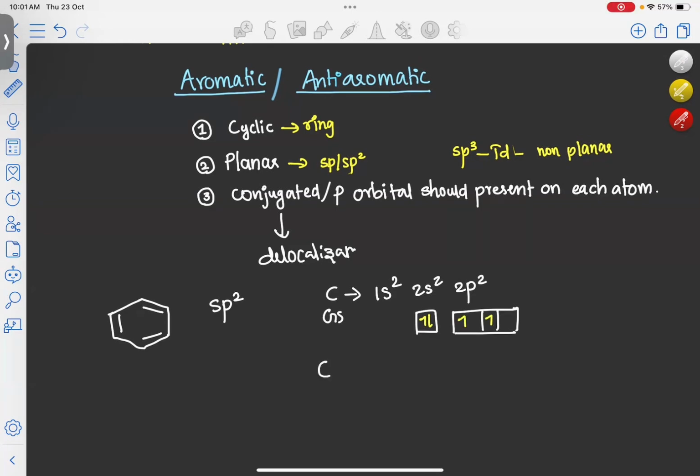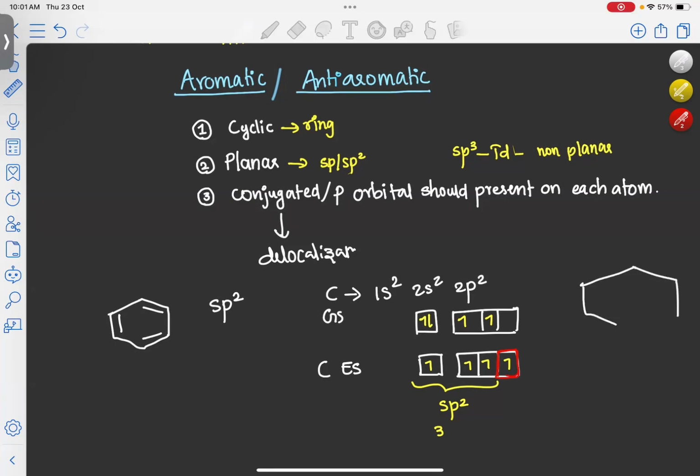Now we'll draw the carbon in the excited state. Again, we'll draw the 2s and 2p orbitals. In the excited state, one of the electrons in 2s will move to 2p. And if you look at the structure of benzene, every carbon atom is sp2 hybridized. So here we'll get sp2 hybridization: three sp2 hybridized orbitals, and one p orbital with one electron that is unhybridized.